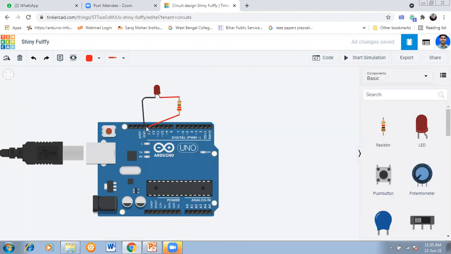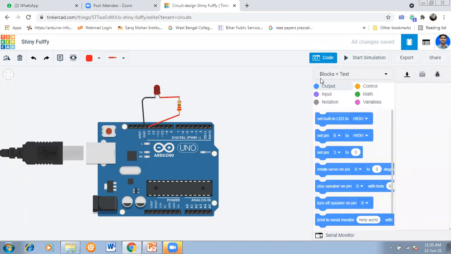See, pin number 13 is being used as output. So high, plus 5 volt, will move to the LED for 1 second, and after 1 second you will send 0 volt to the LED so that it will remain off. So that means pin number 13 is being used as output, isn't it? Pin number 13 is being used as output, not input. So digital output. So that's why we write code here.